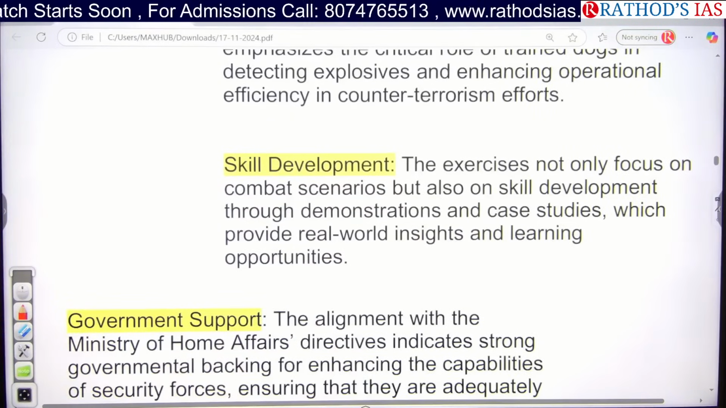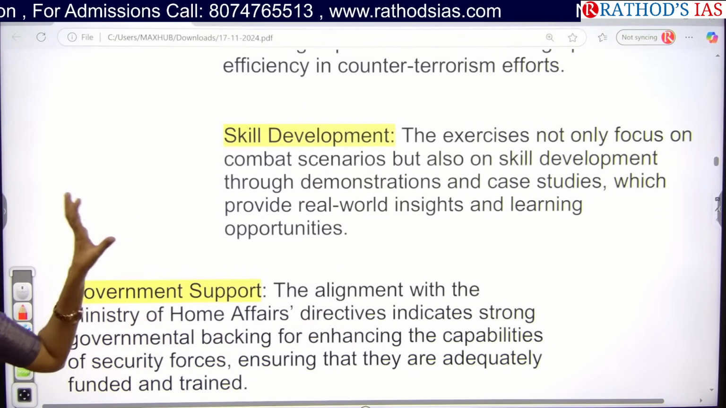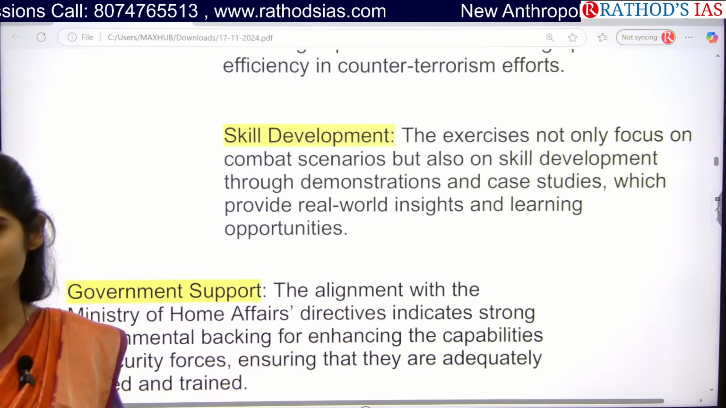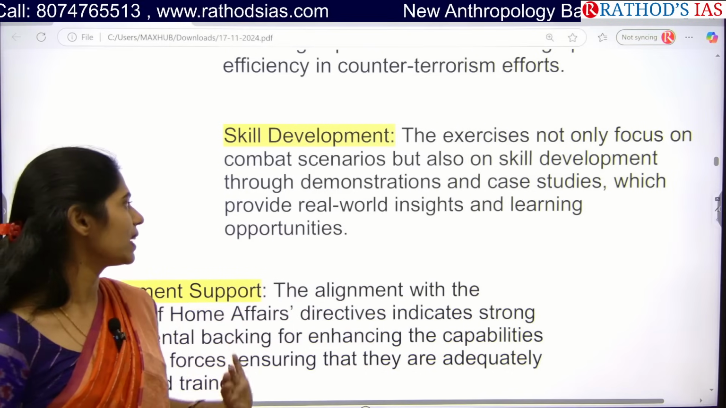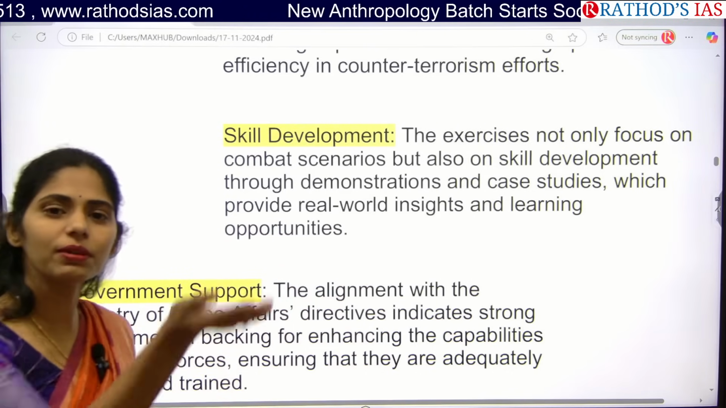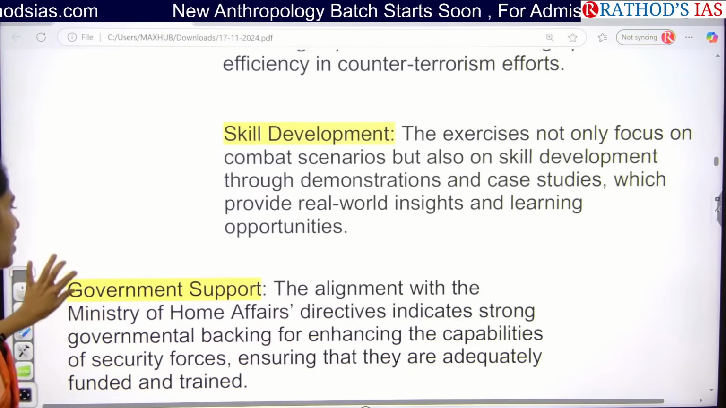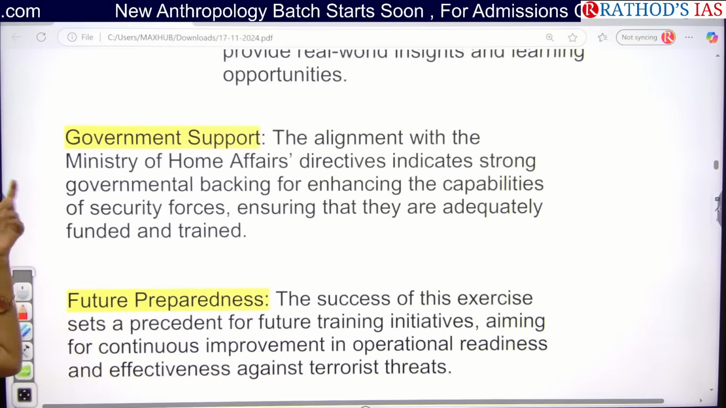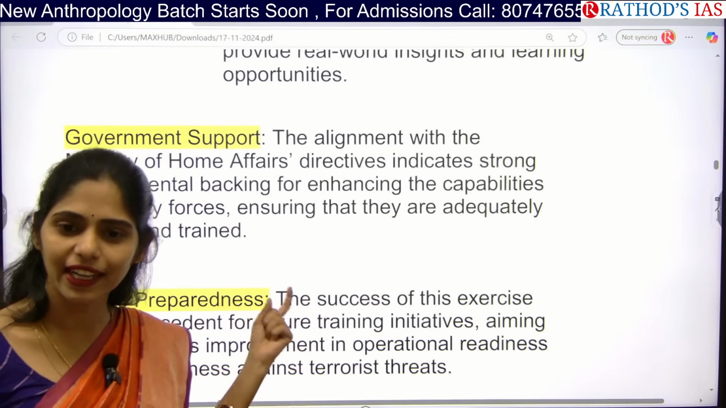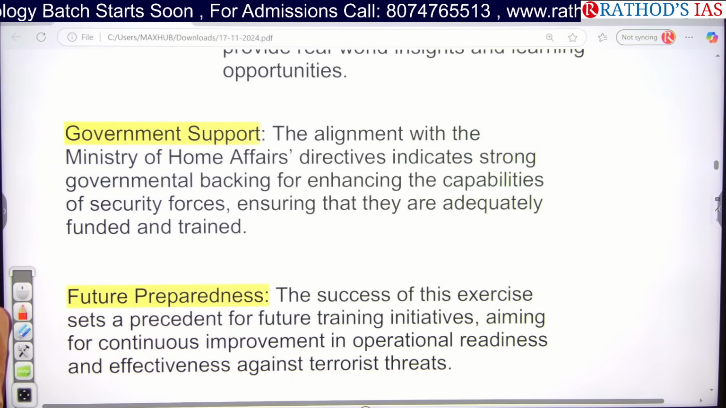And even we are focusing on skill development for combat scenarios, and especially how we are going for skill development of these commandos: through demonstrations, that means they will be practicing, and even through some case studies, and they will be learning some important technologies from other countries as well, so that their skill will be developed. And next, the government is now giving support for these commandos as well as different organizations related to these counter-terrorism wings, because there is an increase in threats day by day.